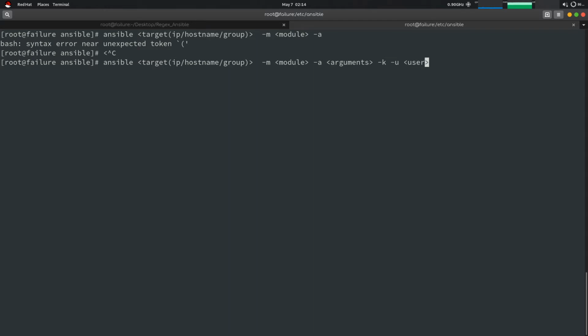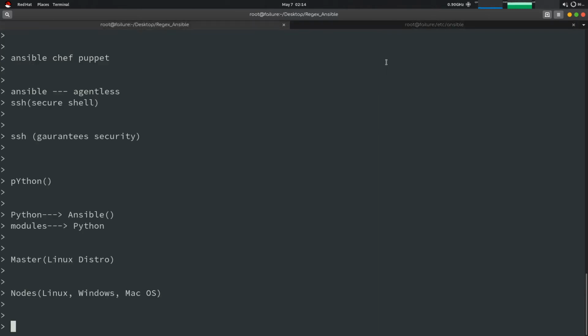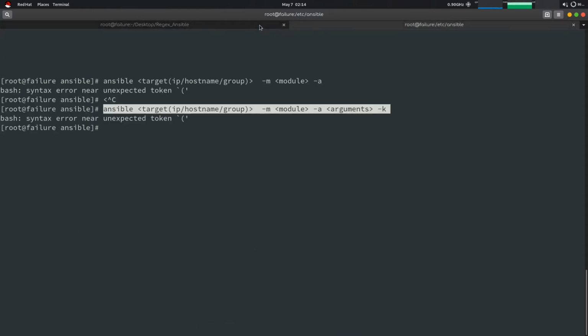I'll tell you about this user thing later. This will be the syntax of the command, so note it down. This syntax is called an ad hoc command.